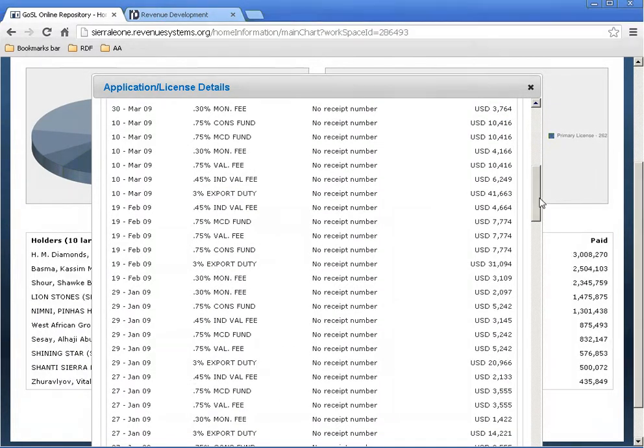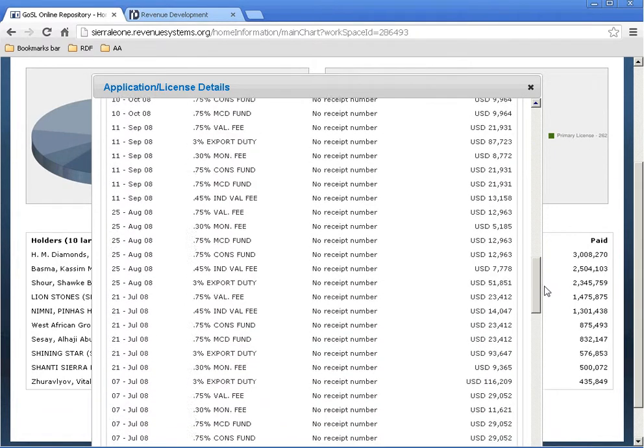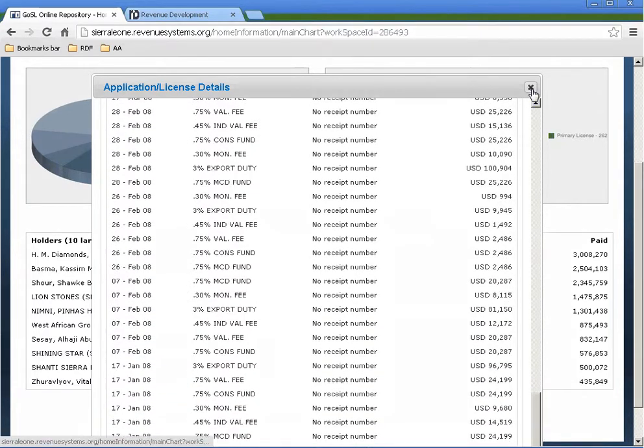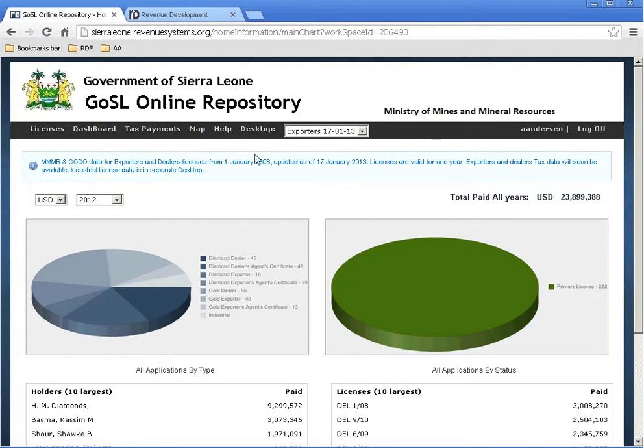So through this system you now have an unprecedented amount of transparency and insight into the exporters and operations in the mining sector in Sierra Leone, which I think is a very strong step forward. We are going to publish more data sets here. Forestry is not yet ready for the public, but whenever there's a data set here, it means that one of our systems is live and active in the government, helping the government to improve public administration efficiency and revenue management. And this data will eventually come live so that the public can see what is going on in the sector.